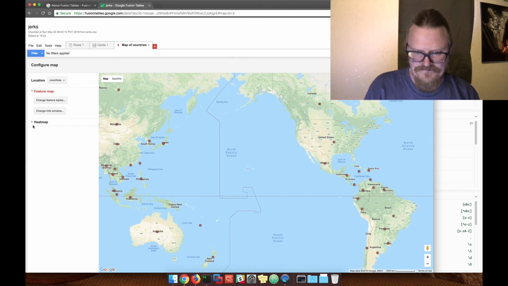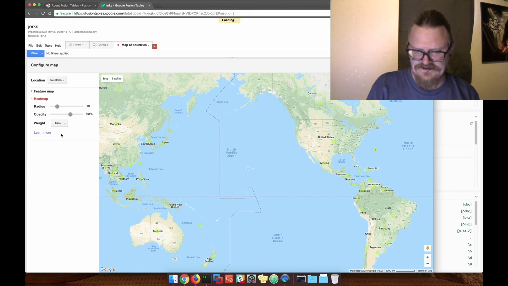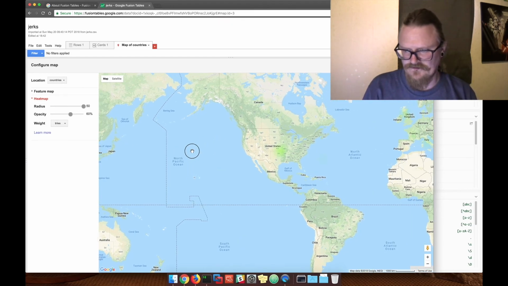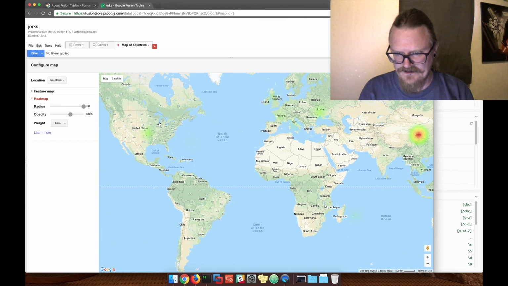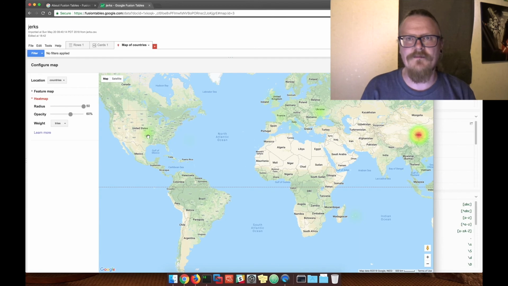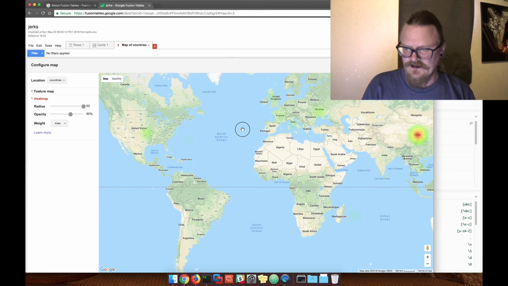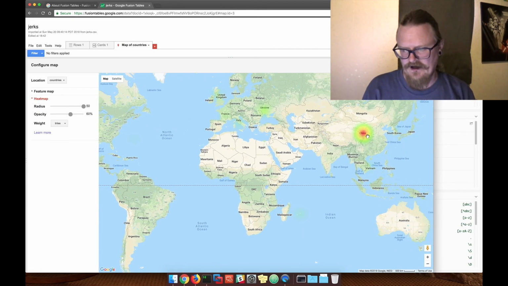Okay. There's this really cool thing that you can do with these Google Fusion tables. Create a heat map, right? Tries, and then give it the maximum radius because that looks cool. Cool. All right, so there we go. Now we can see, hey, United States, why are you knocking on my door, man? And oh my God, China. China, you're such a naughty boy. What do you want with my web server, China?